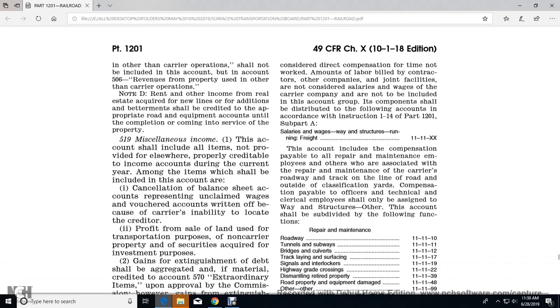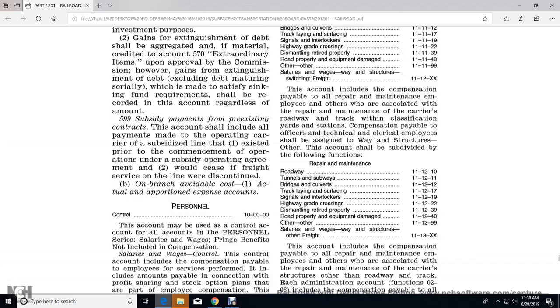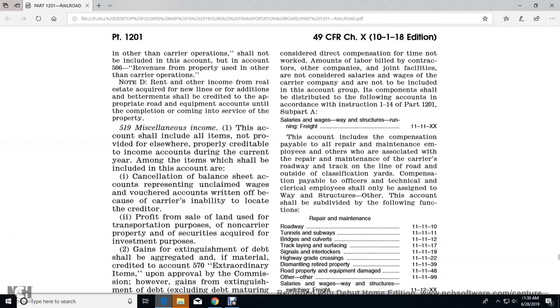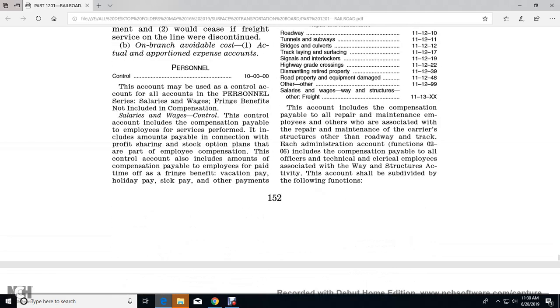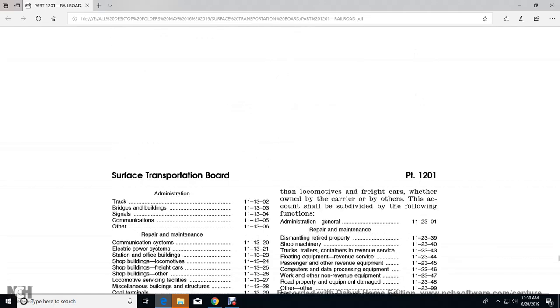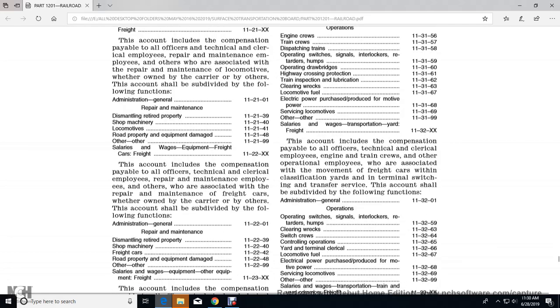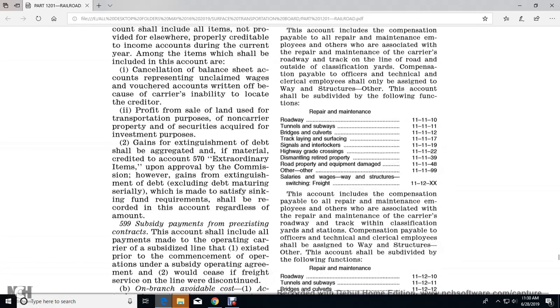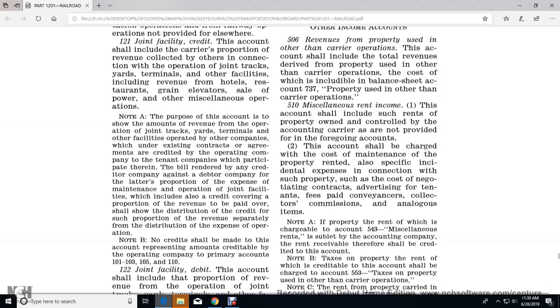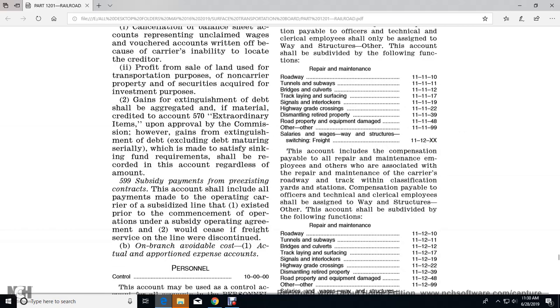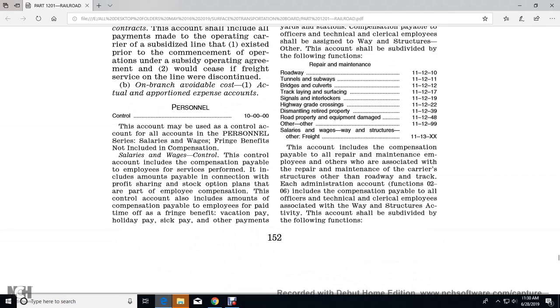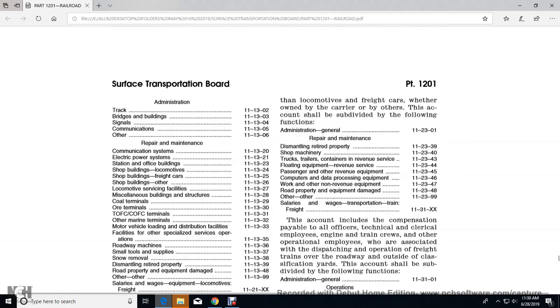And then it goes into some other stuff. And then it shows the administration. Alright, let's start back. Where were we? And then it shows the personnel repair maintenance account. Should I read this?